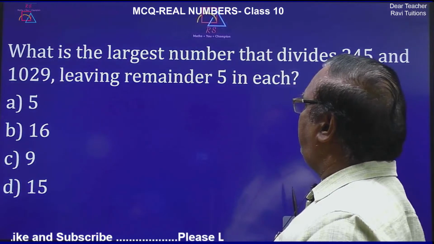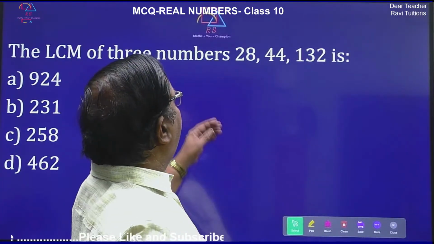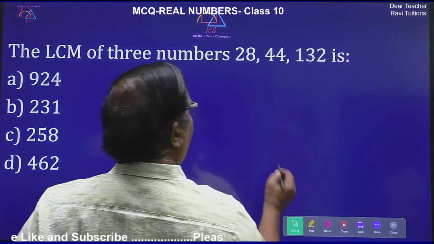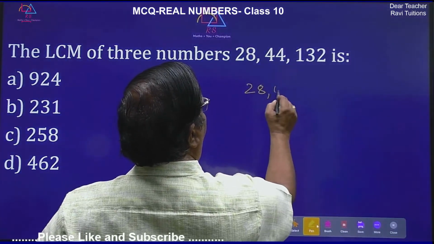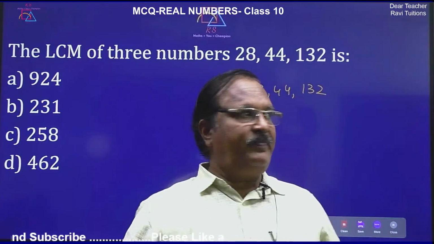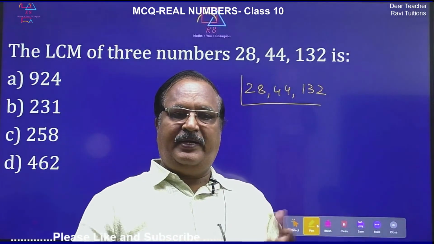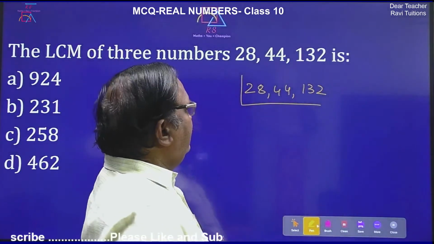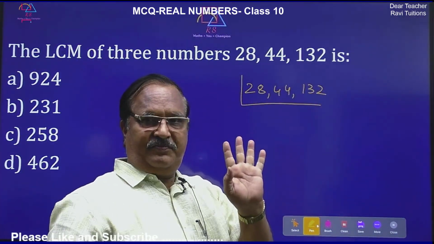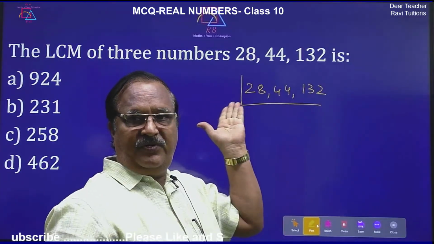Clean, take, go to the next question. LCM of 3 numbers. It asks for the LCM, just find out the LCM. Okay. So you have to find out the LCM of 28, 44 and 132. So for this, so many people have a wrong concept. I will tell you what mistake everybody is doing. Okay. So now take a number which is dividing all the 3.